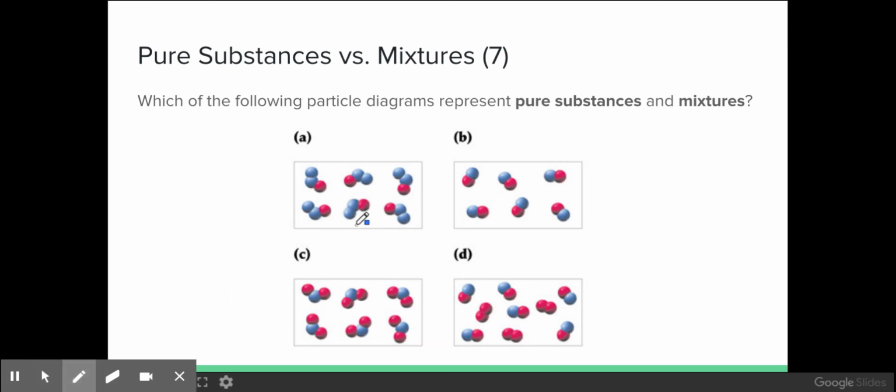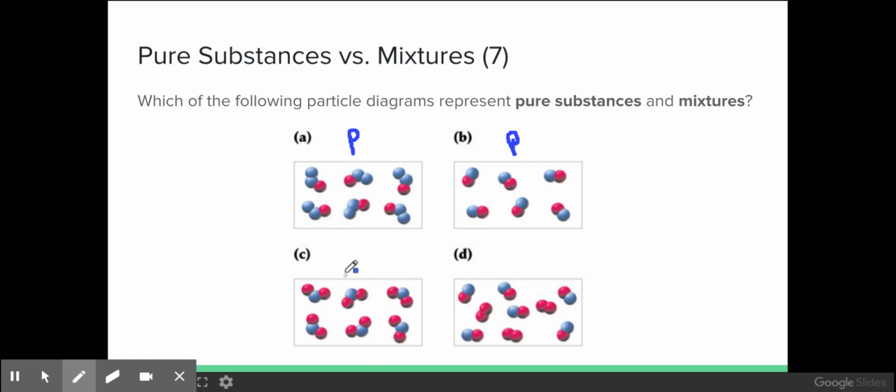This first box is definitely a pure substance because every single one of these components is the same. This is also a pure substance because every single one of these molecules is connected by the same combination of atoms. That's a pure substance.